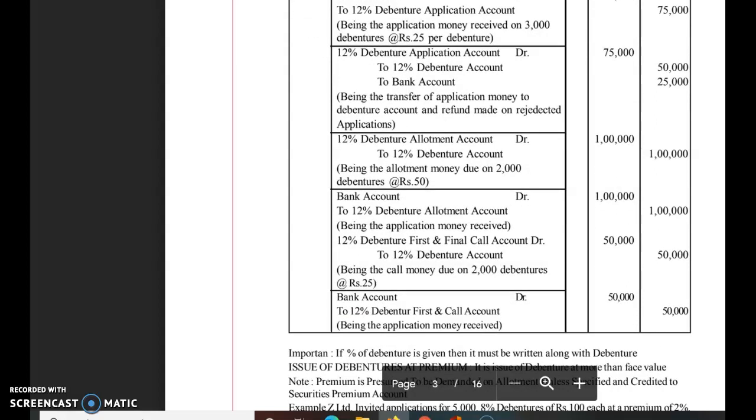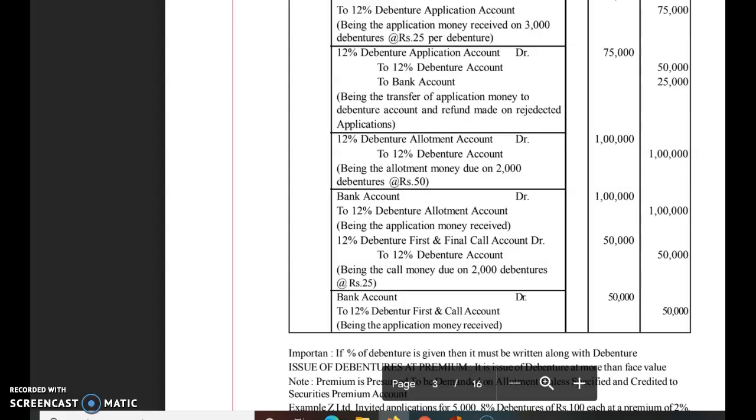The entry will be here: debenture first and final call account debit ₹50,000 to debenture account ₹50,000. When this amount is received, the entry will be bank account debit to 12% debenture first and final call account. So this way we have to record the entries at the time of issue of debentures at par.